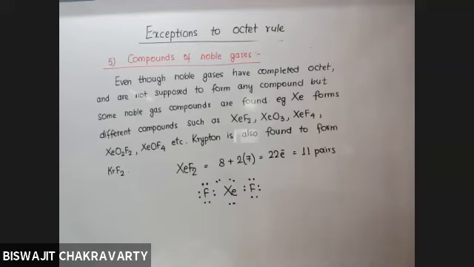Either they have less than 8 electrons or more than 8 electrons, and some of them have unpaired electrons as well. Most molecules do follow the octet rule, but you cannot expect each and every molecule to follow it, and that is why we get the different exceptions. Understood? Can I proceed further? Yes, sir. Okay.